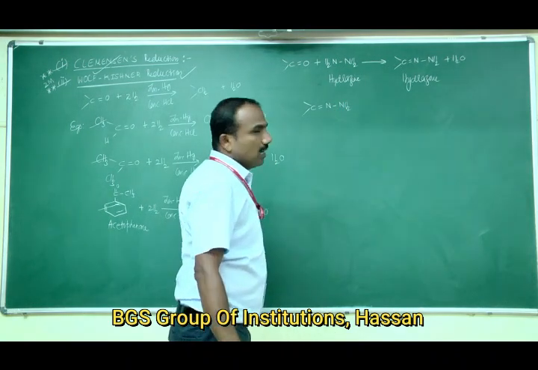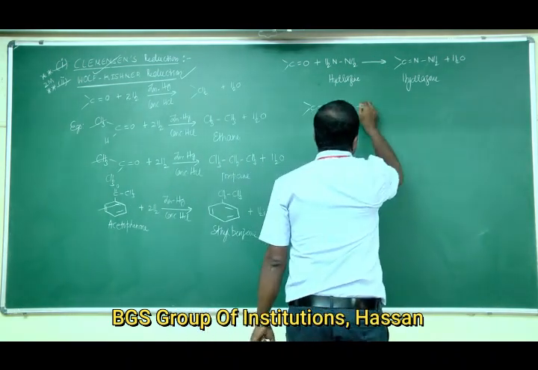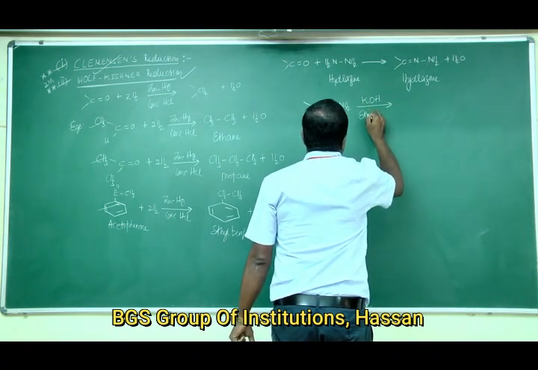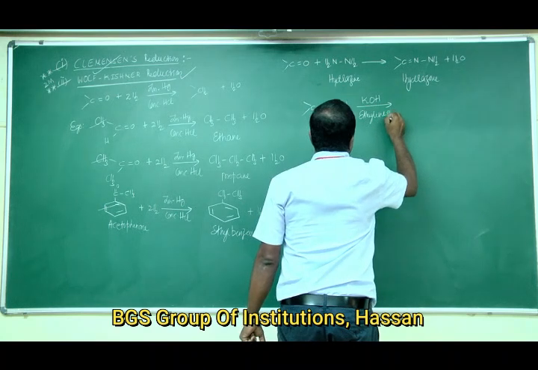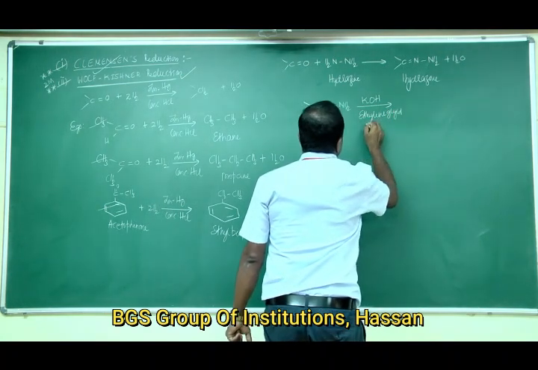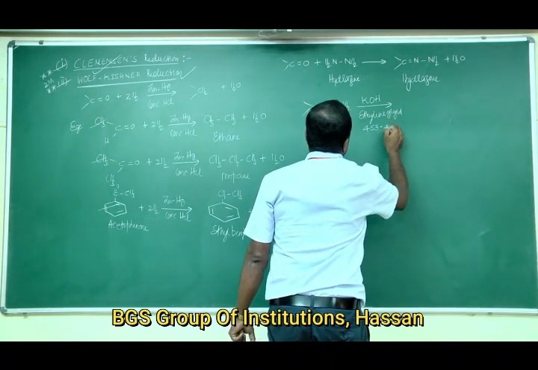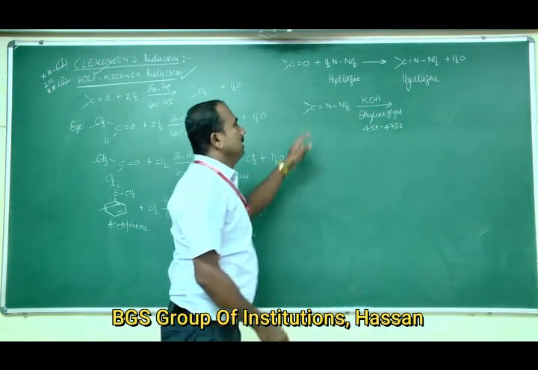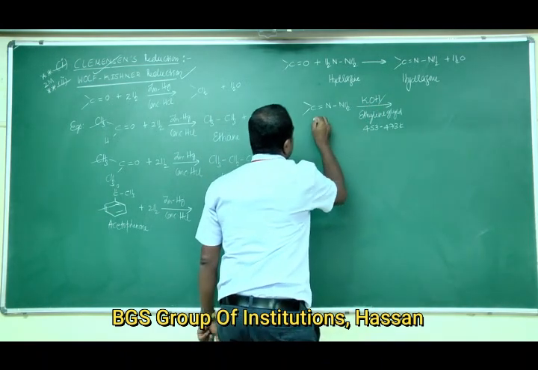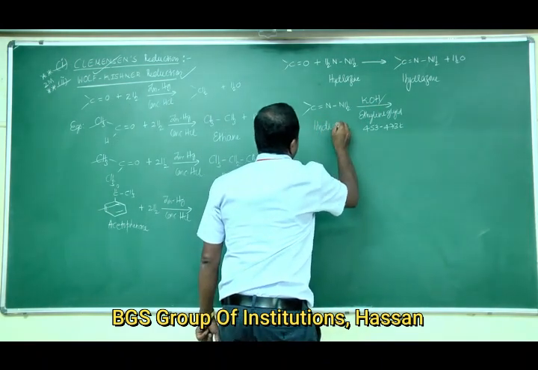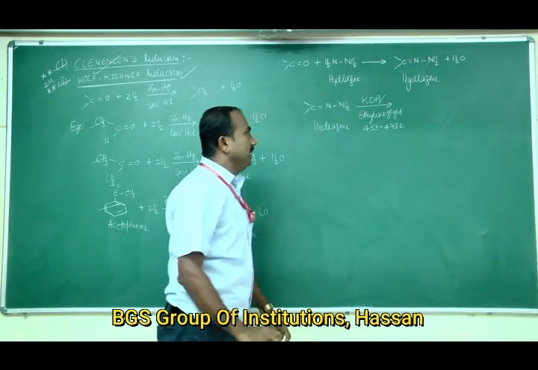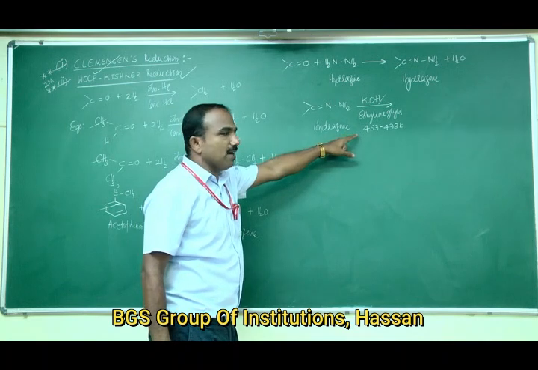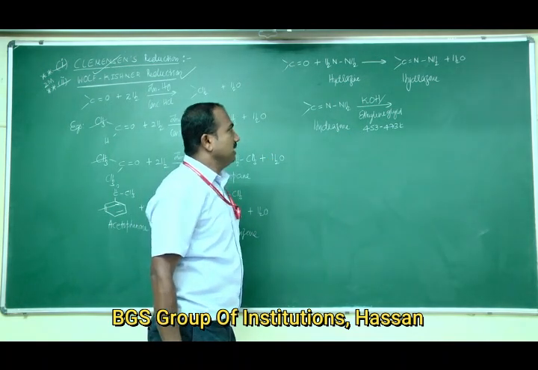This hydrazone, on heating with potassium hydroxide and ethylene glycol at a temperature of 453 to 473 Kelvin,